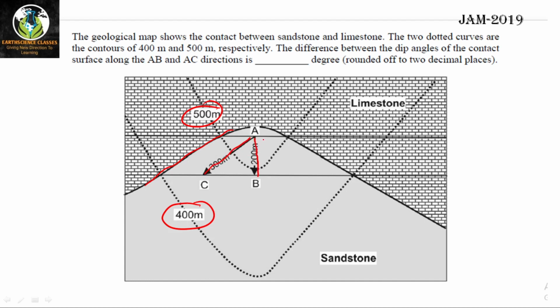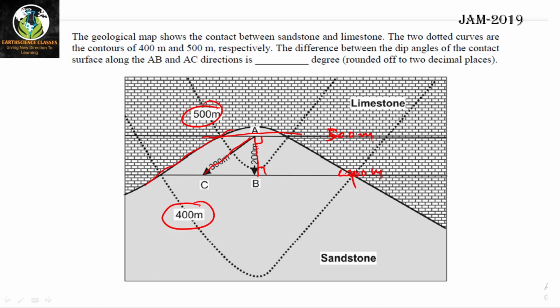You can see AB is mutually perpendicular to the strike. AB is a direction which is perpendicular to the strike lines. You can see these are the strike lines. I have told you how to plot a strike line and why they are called strike lines in the previous question. So this is the strike line of 500 meter value, and this is the strike line of 400 meter value.